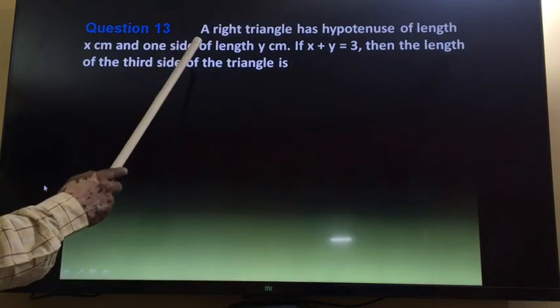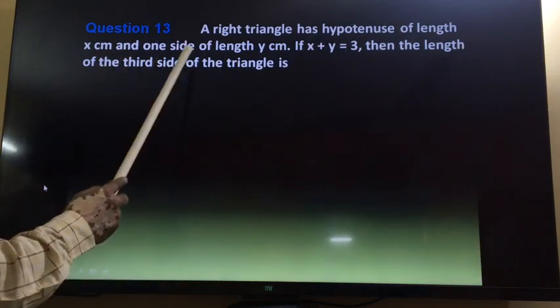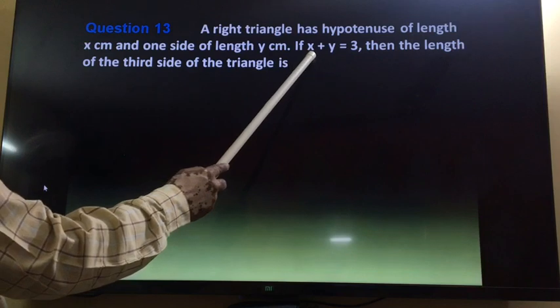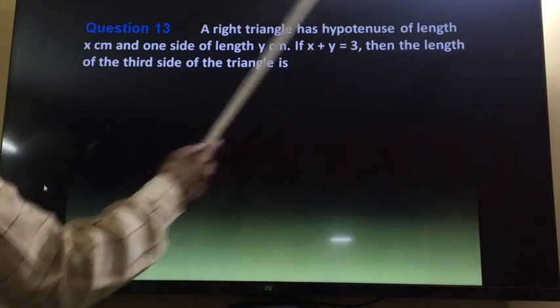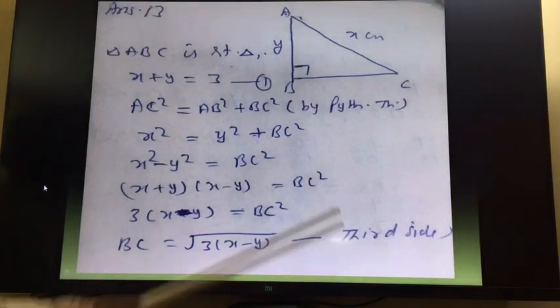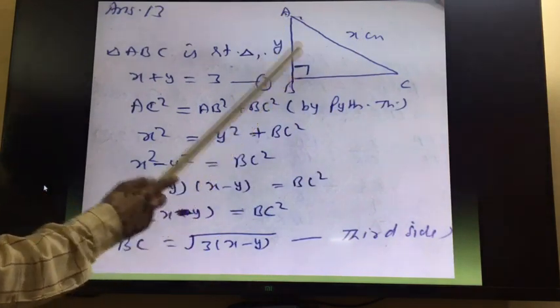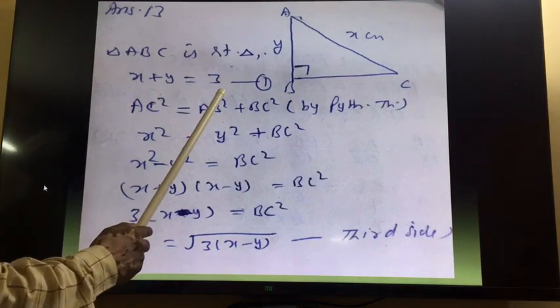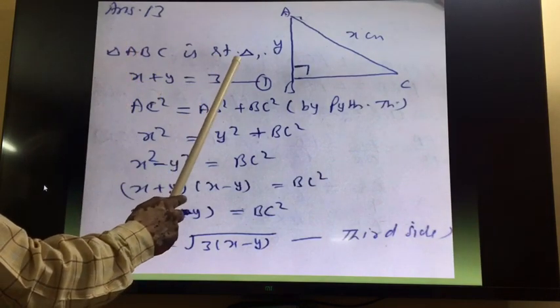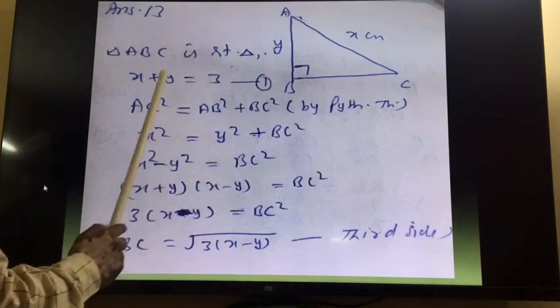Question number 13. A right triangle has hypotenuse of length x centimeter, one side of length y centimeter, and it is given that x plus y is equal to 3. Then the length of the third side of the triangle is? We want to find out the third side. Here they are using letters, otherwise the question is of the same kind. So see, ABC is a right triangle. Here the hypotenuse is x, one side is y, and x plus y is equal to 3. So what is given? Triangle ABC is right angled at B, the hypotenuse is x, AB is equal to y, and x plus y is equal to 3.